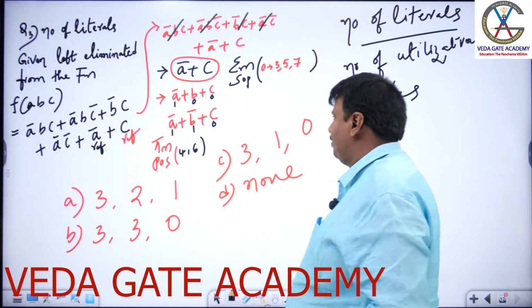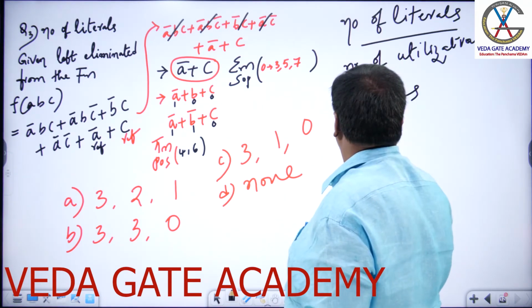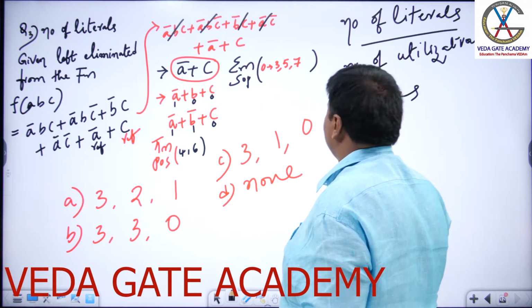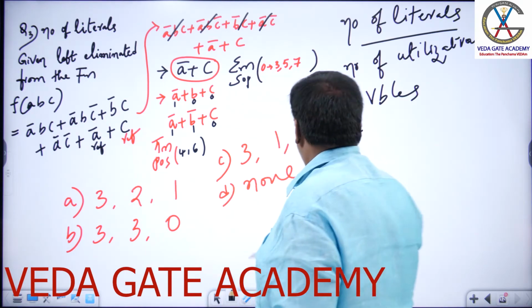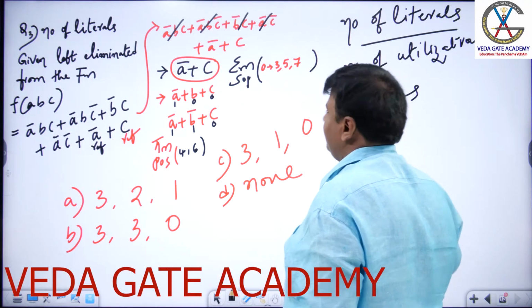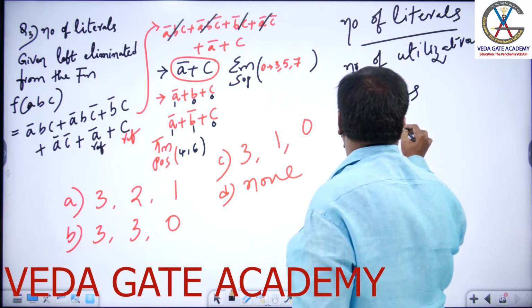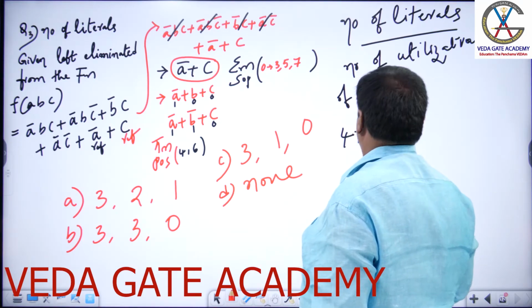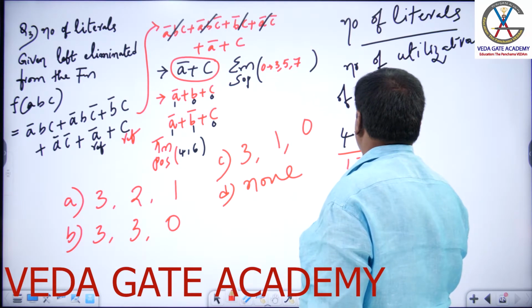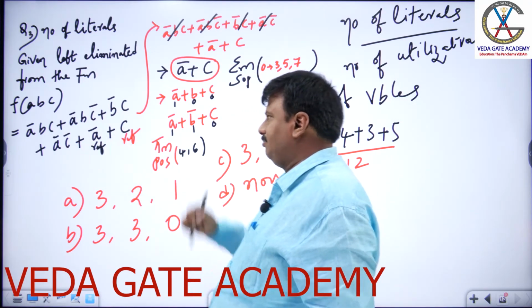Now, just give me the value. How many times A? 4. Plus, how many times B? 3 times. How many times C? 5. So, how many are the given literals? 4 plus 3 is 7, plus 5, 12.